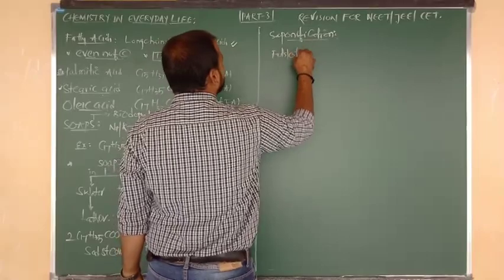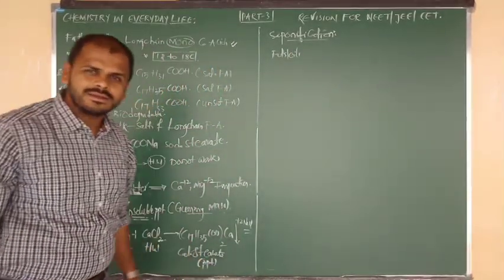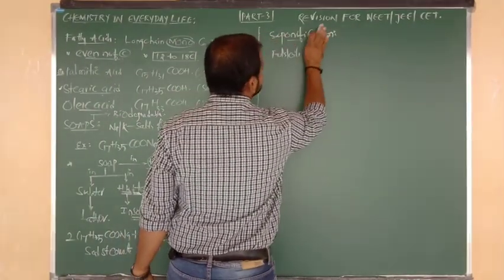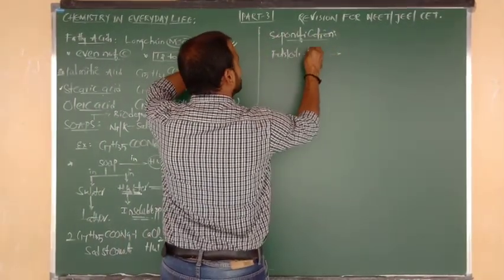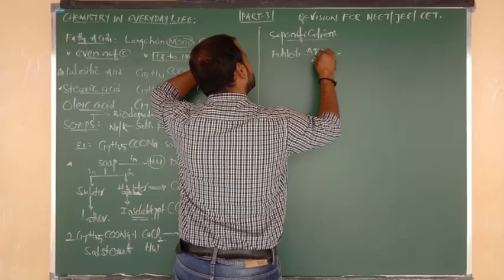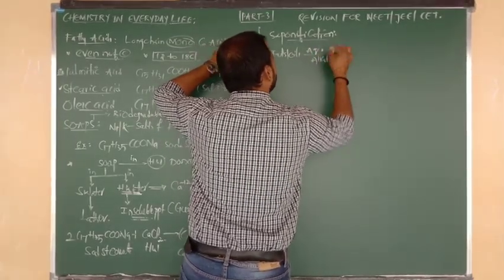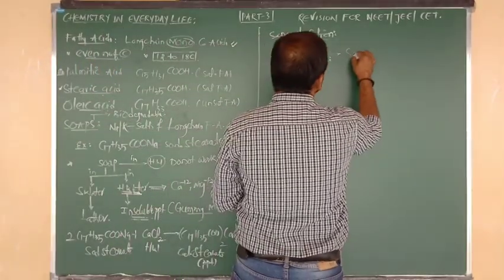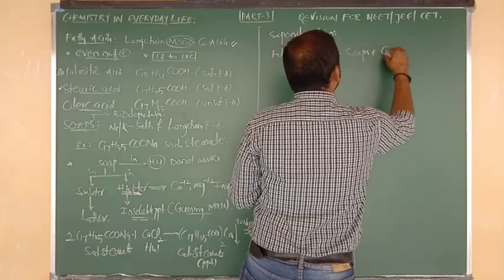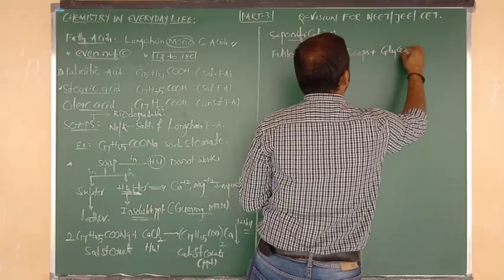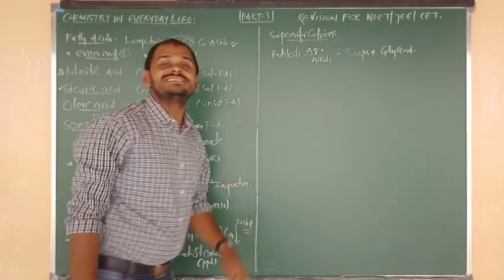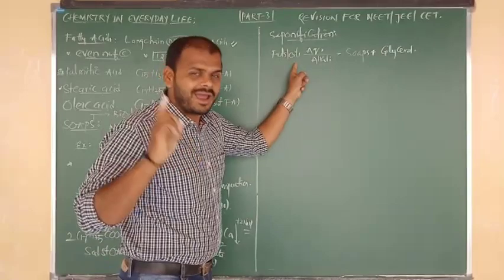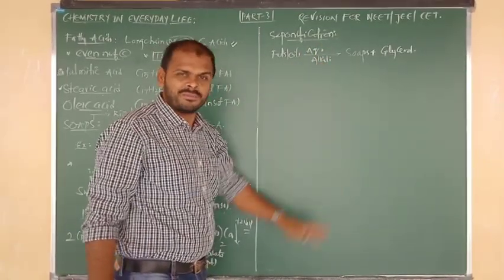First of all, I am going to consider the fats, and also we can take oils. Fats and oils undergo alkaline hydrolysis in the presence of aqueous alkali. Automatically, they are going to form the product, which is nothing but soaps. And here definitely we are going to get a byproduct. The byproduct should be what beta? Glycerol.